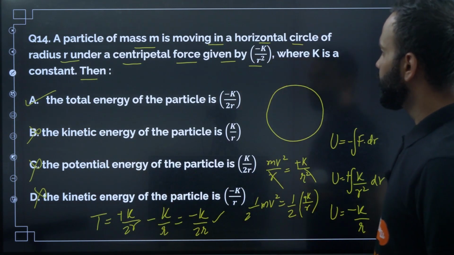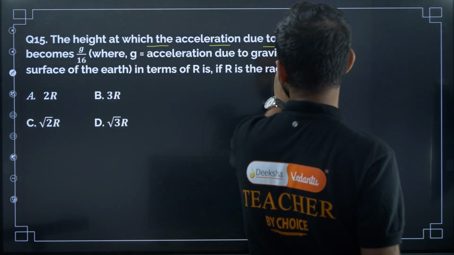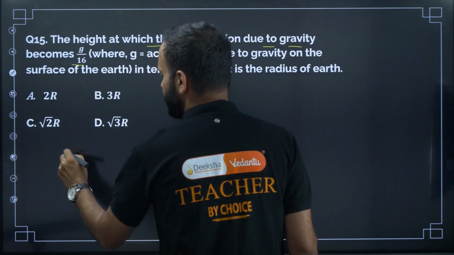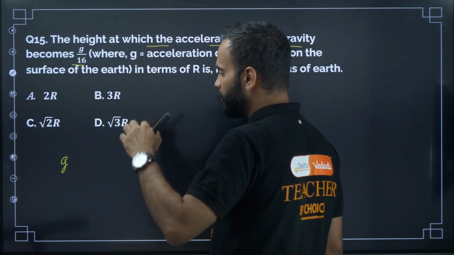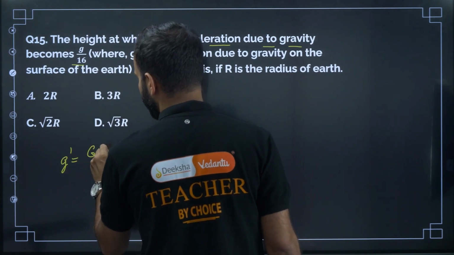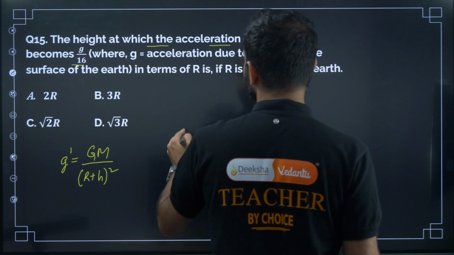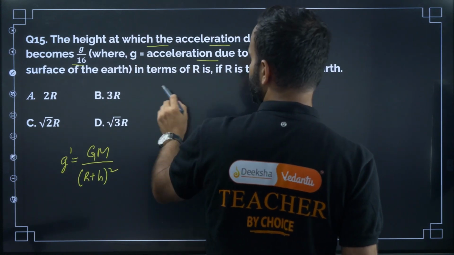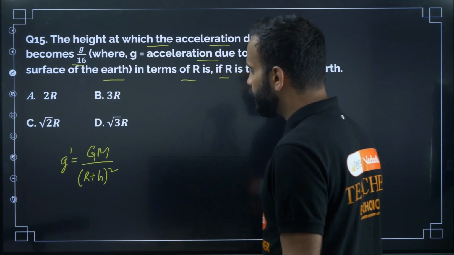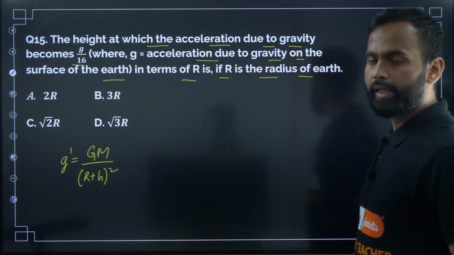Next one, question number 15. The height at which the acceleration due to gravity becomes g by 16. Here, what is the acceleration due to gravity at height h above the surface of the earth? So g dash is equal to GM divided by (R plus h) whole square, where g is the acceleration due to gravity on the surface of the earth. We need to find, in terms of R, where R is the radius of the earth, the height at which the acceleration due to gravity becomes g by 16.